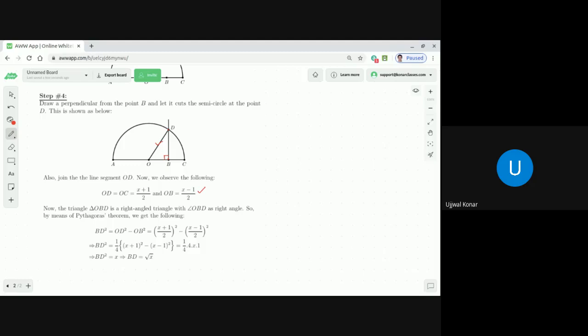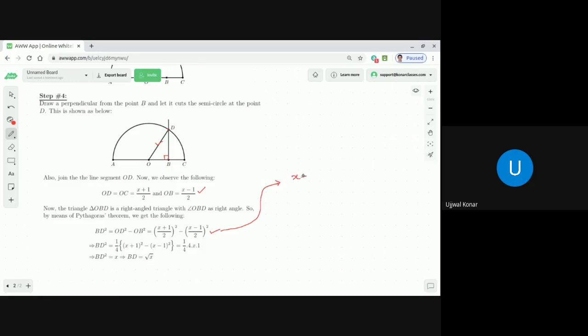Not a big deal. How? Because of the Pythagoras theorem. BD square equals OD square minus OB square, no, dear students? So that is x plus 1 by 2 whole square minus x minus 1 by 2 whole square. Correct or not? Absolutely clear? Now after that we make some algebraic simplification, and if you want to know how that simplification happens, I can explain it here.